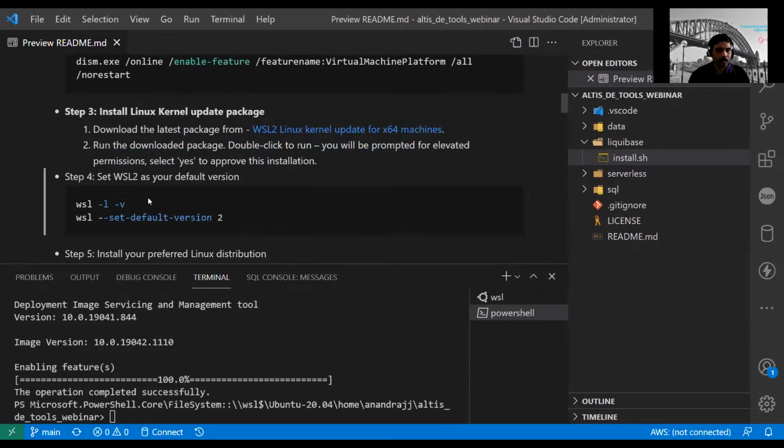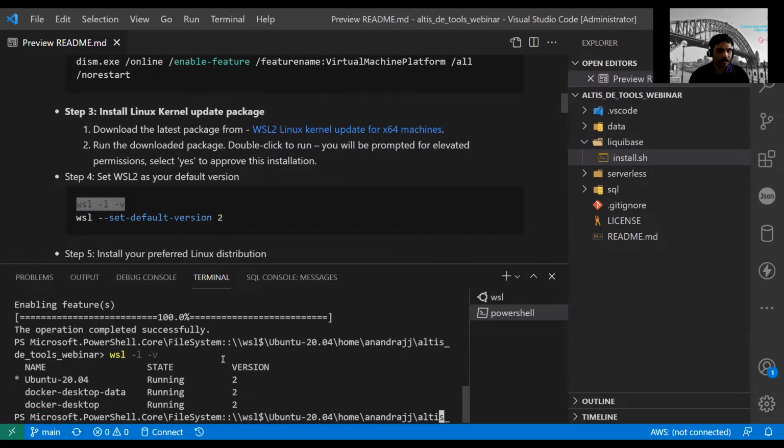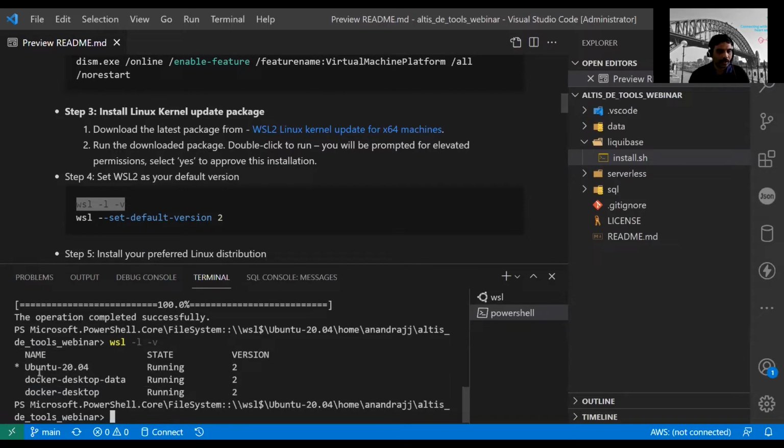Okay, so now we can check what we have in WSL. This will display more than what a first-time user will see. You can see that I already have Ubuntu running, but in your case, you may not see this, because at this stage we have not yet installed any Linux app or Docker.